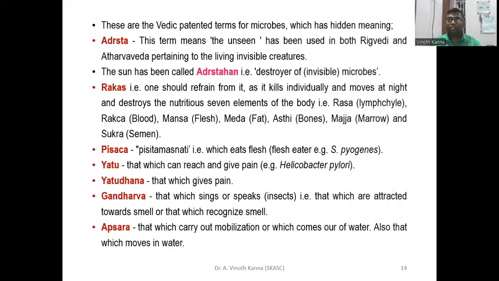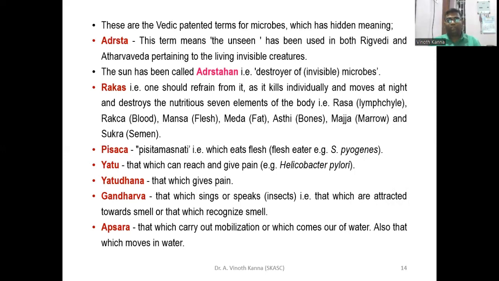So here, some words are given for the microbes. Adrishta means the unseen, so we can call it the invisible creature. We can also call it the destroyer of microbes, or the destroyer of invisible things, and that Adrishta is nothing but the sun. The sun is an important factor in destroying microorganisms because it contains UV light, which has germicidal activity and can kill all the microorganisms.